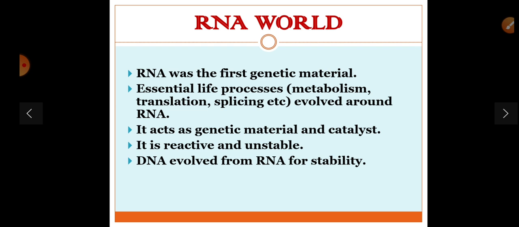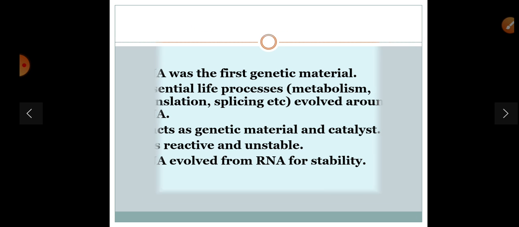Now, the RNA world. RNA was the first genetic material. Essential life processes like metabolism, translation, splicing, etc. evolved around RNA. It acts as genetic material and catalyst. It is reactive and unstable. DNA evolved from RNA for stability.